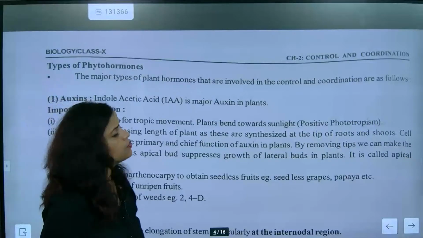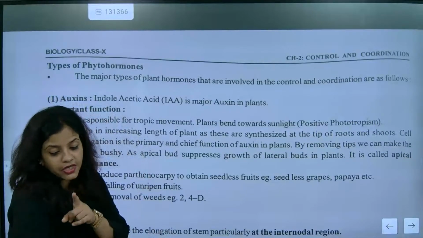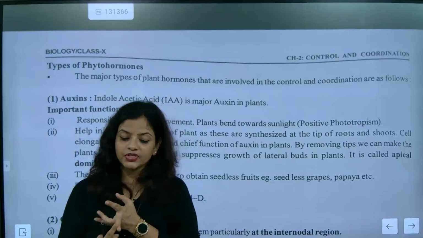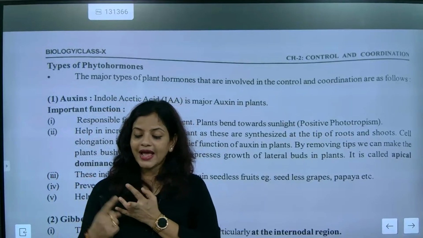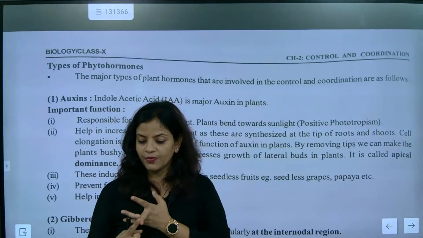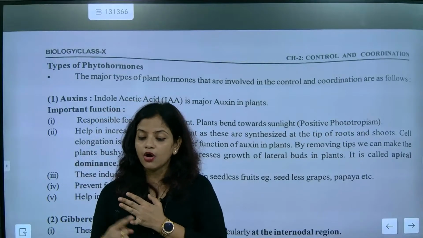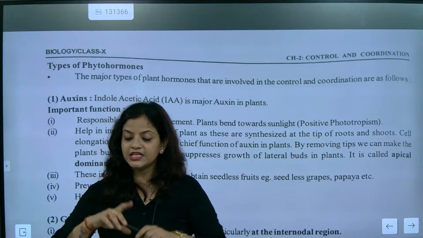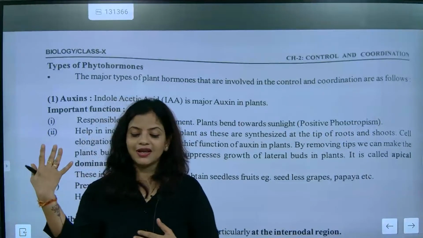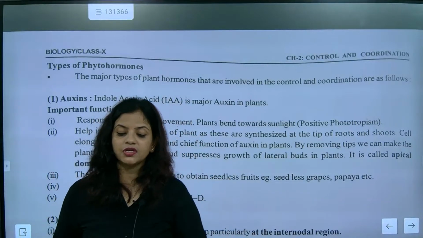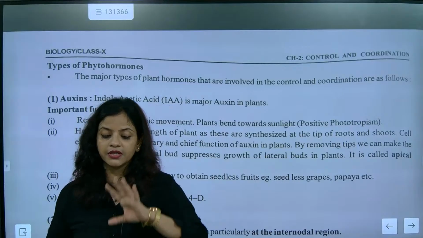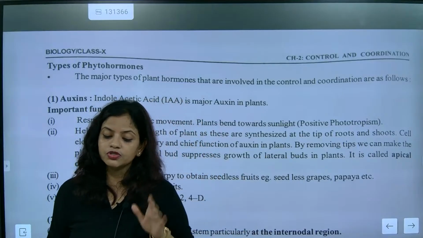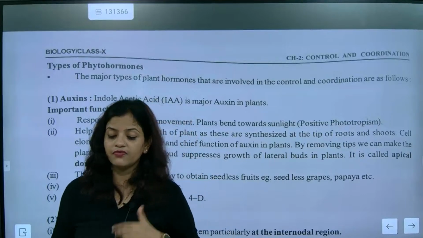So types of phytohormones, this is one section you must remember. First question was stimuli and response. Second question was about nastic movement and tropic movement. Third question is about the hormones present in plants. So three different sections. Please remember, it's not like they can randomly ask any question. They will ask the question from where it has weightage. So hormones in plants is one of the most important parts we must remember.